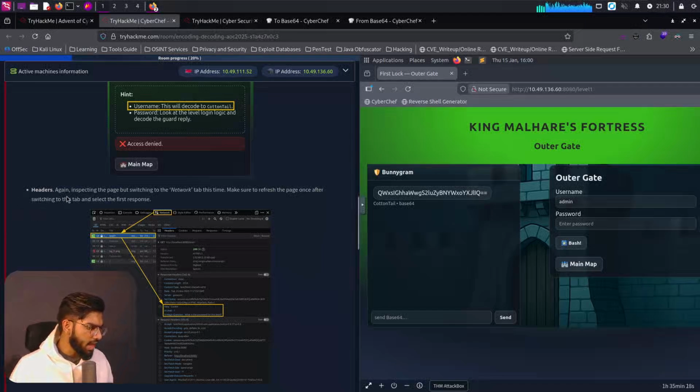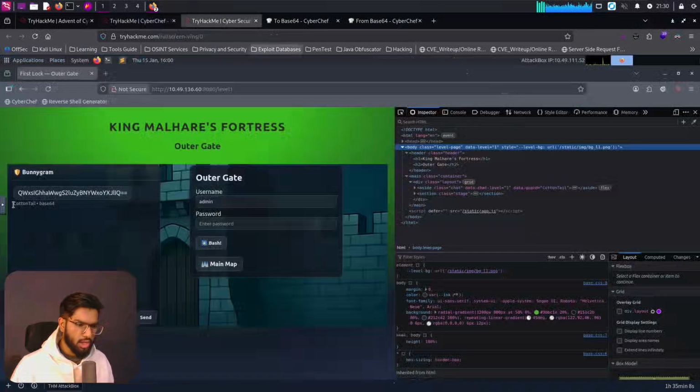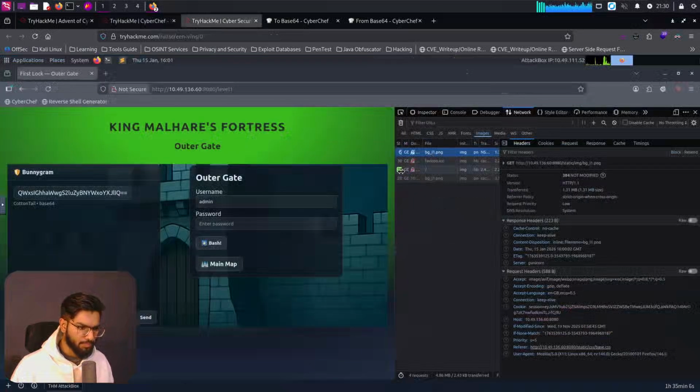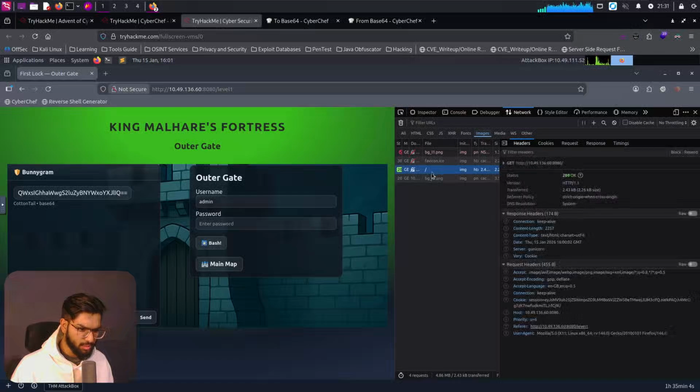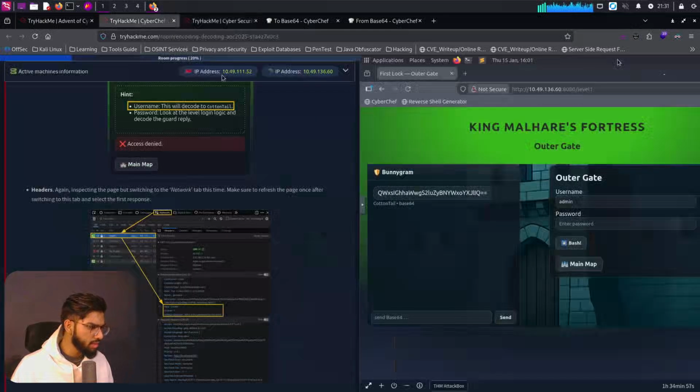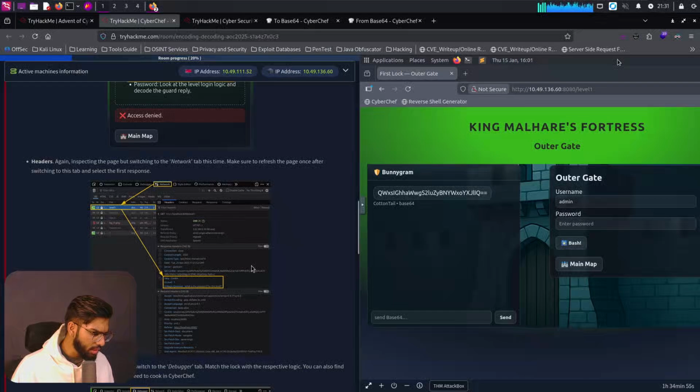Okay, headers. Again, inspecting the page but switching to the network tab at this time. Make sure to refresh the page once after switching to the tab and select the first response. Okay, we are in the network tab here. The first response is going to be this, and we see the server information and other information there. What exactly are we supposed to see here?